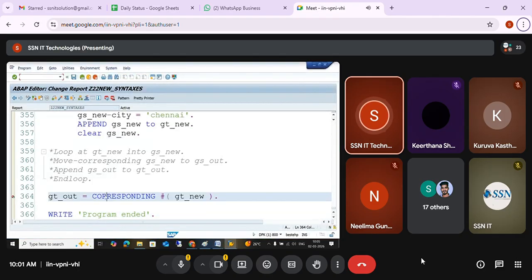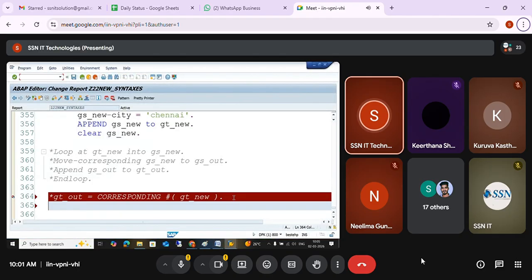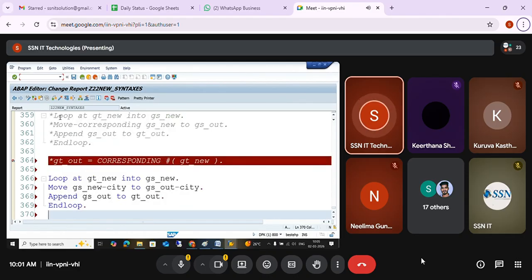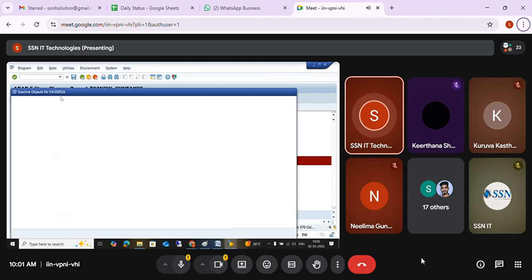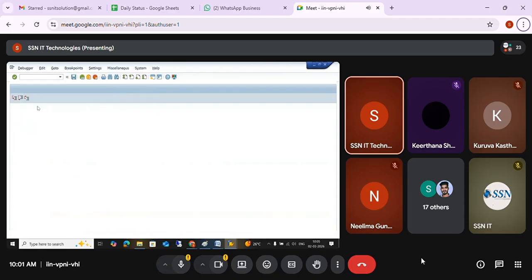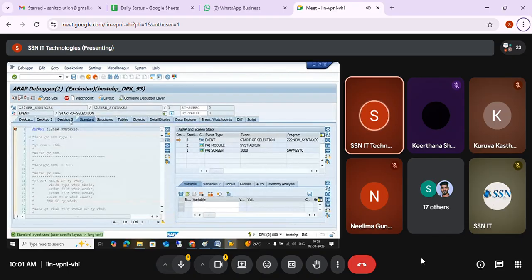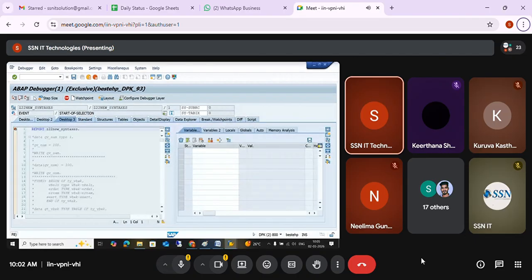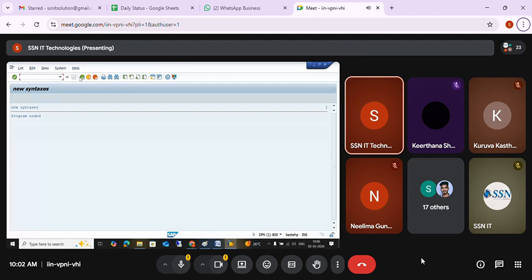I'll comment this. This is the whole syntax. Only I'm copying city. I'm not copying name and number. I'm copying only city from ZT new to ZT out. Okay, I'll just run this. Alright, I forgot to keep it right.